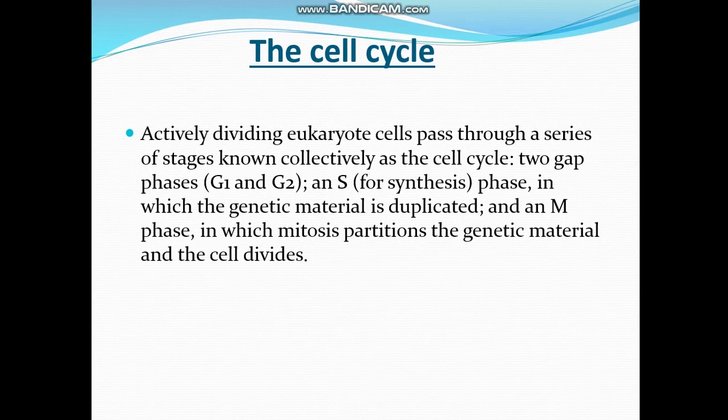So now, first of all, the question arises, what is cell cycle? The life cycle of a cell begins with the formation of daughter cells at the end of the telophase. These daughter cells are smaller than the parent cells. Moreover, their DNA content is just half of the parent nucleus.